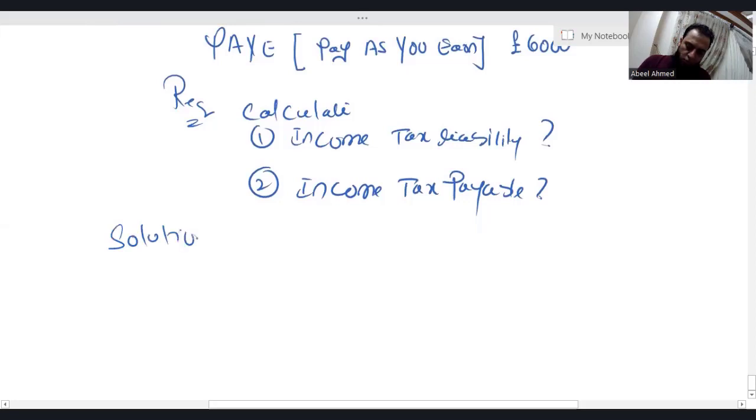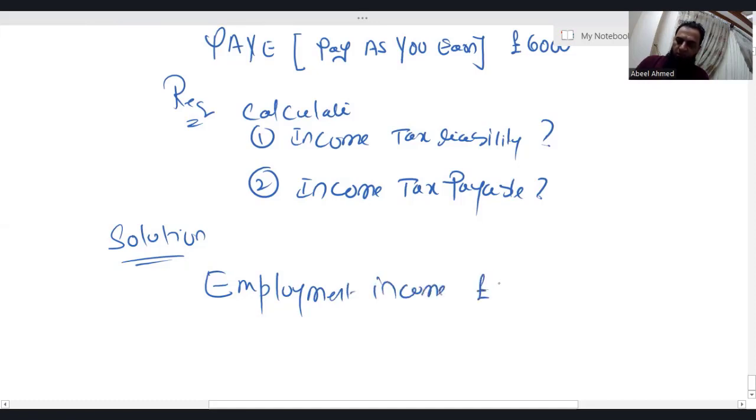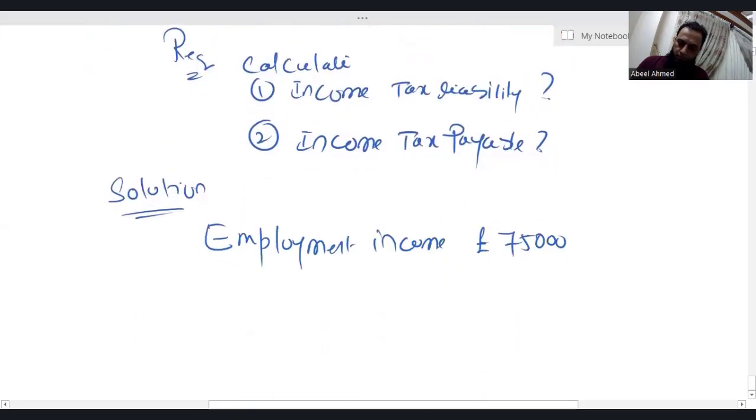Since we have only one source of income, which is employment income, that is non-saving income. Simply write employment income, 75,000. Let us deduct the personal allowance, 12,570. Here comes the taxable income.